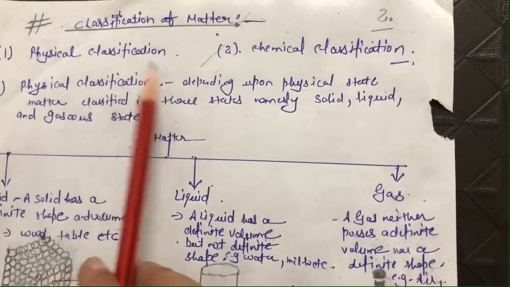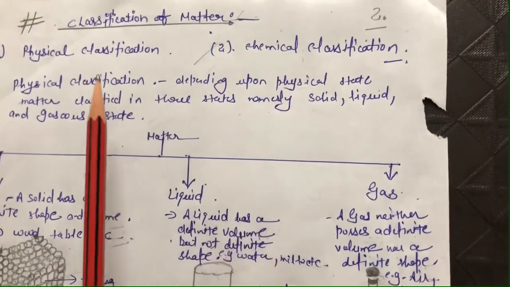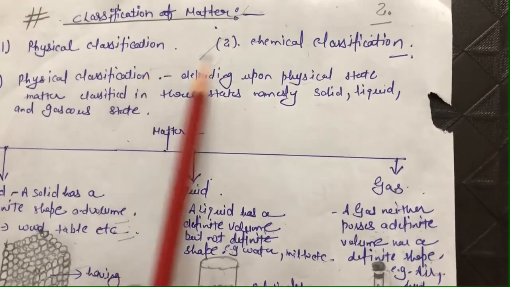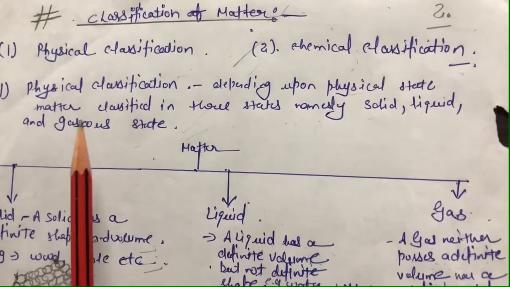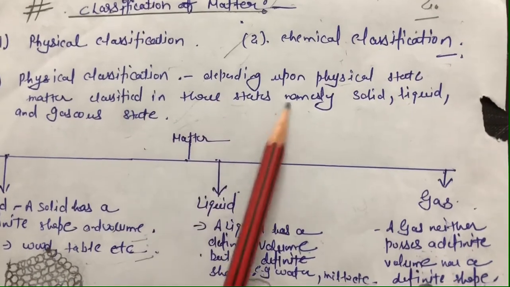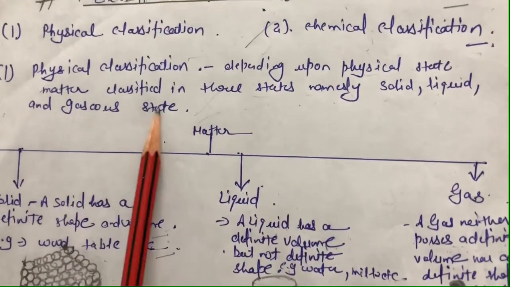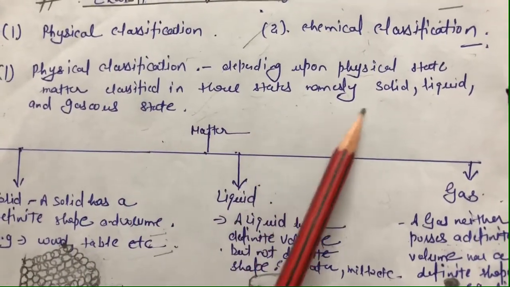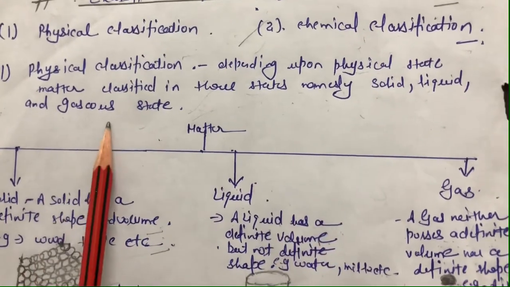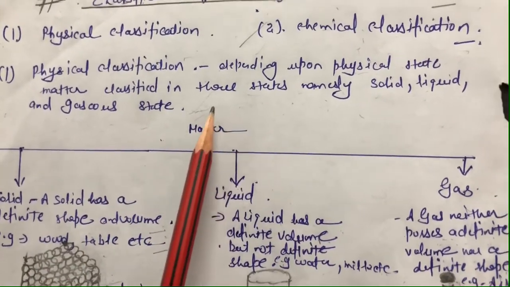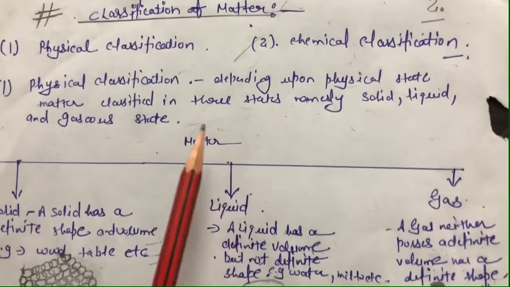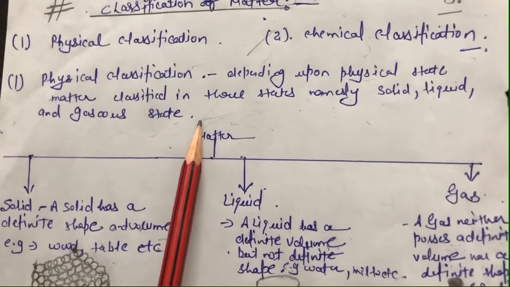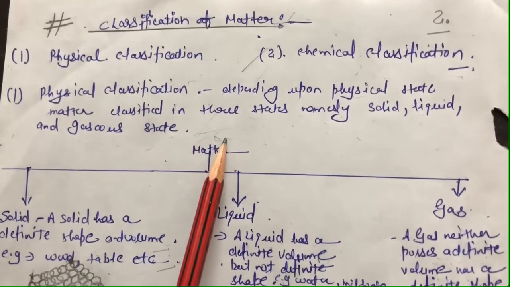Matter can be classified physically or chemically. First is the physical classification and second is the chemical classification. So physical classification, depending upon the physical state, matter is classified in 3 states, namely solid, liquid and gaseous states. As you have already learned in your 9th and 10th class about these 3 states of matter, that general introduction to this concept you have learned in your 9th class.